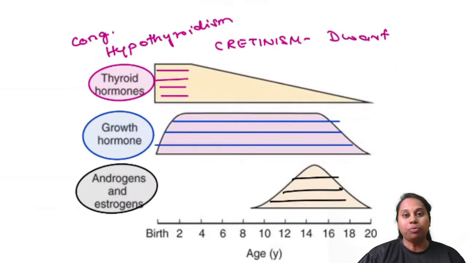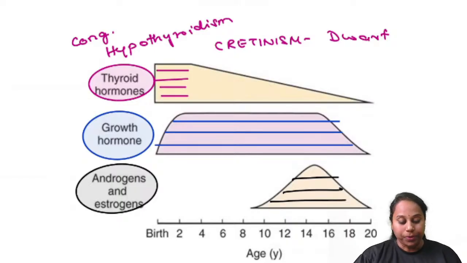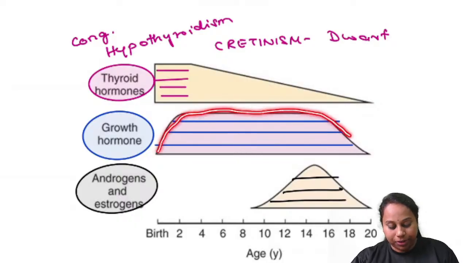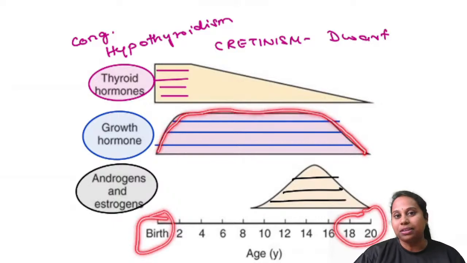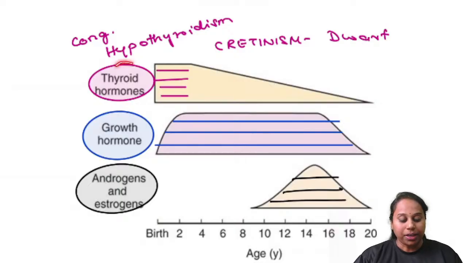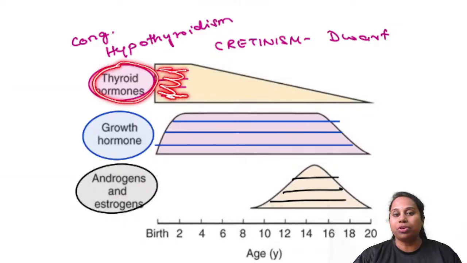What are the hormones which have effect on growth? Other than growth hormone, which is necessary for growth during the entire period of life, from birth until you complete your adolescent growth. What are the other hormones which help you in growth? Thyroid hormones, especially during the initial few years of life, 1 or 2 years. Neonatal growth, thyroid hormone is very important.